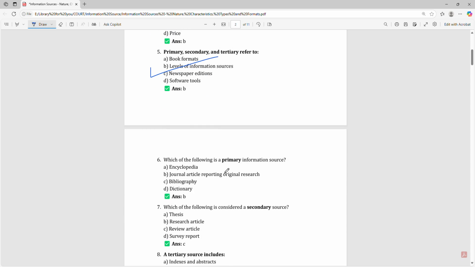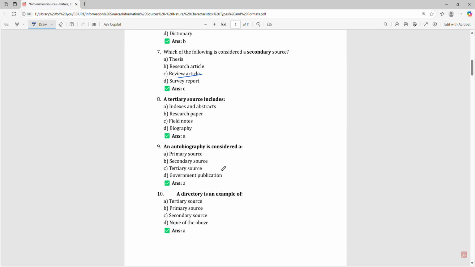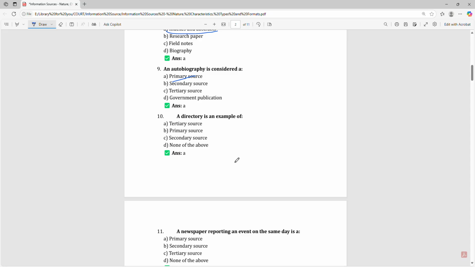Which of the following is a primary information source? Journal article reporting original research. Which of the following is considered a secondary source? Review article. A tertiary source includes index and abstracts. An autobiography is considered a primary source. A directory is an example of tertiary source.